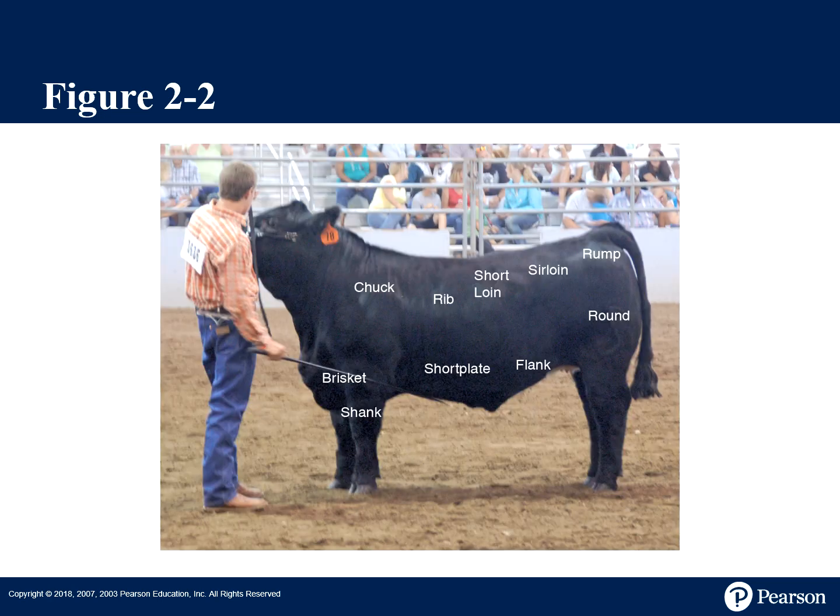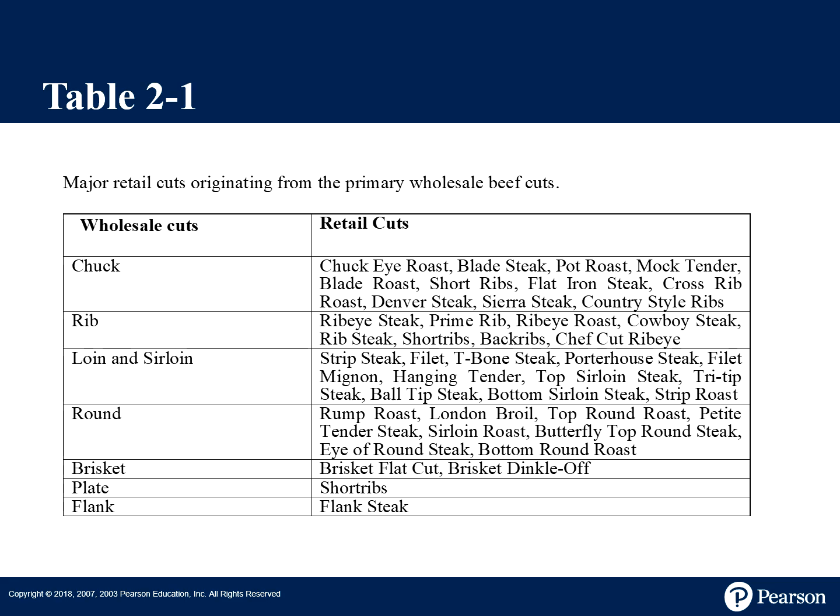This picture also comes from your textbook, and it shows where different cuts of meat can be found on a live critter. This table shows the different major retail cuts and where they originated from for the primary wholesale beef cut. So the wholesale cuts that you're going to see would be chuck, rib, loin or sirloin, round, brisket, plate, or flank. And then as you can see on the right side, these are all of the different retail cuts that you could purchase, and then the price would be based off of the type of cut that is made.